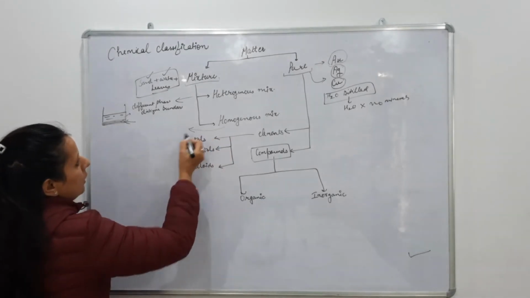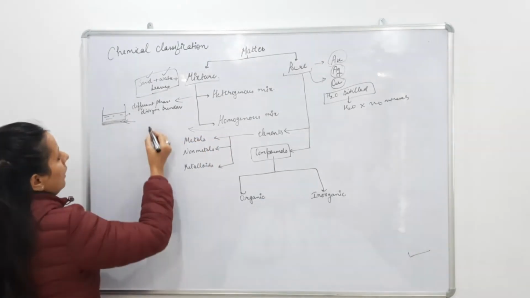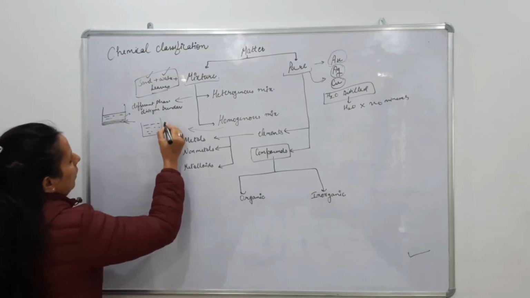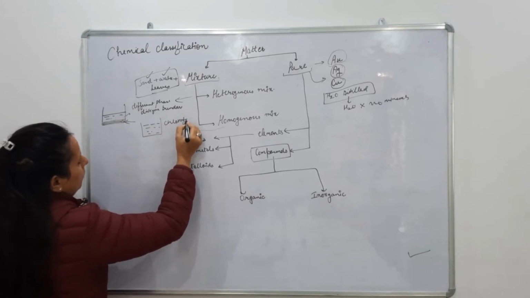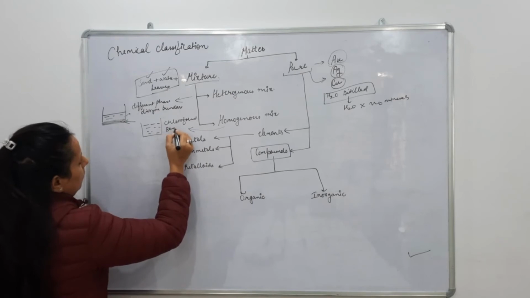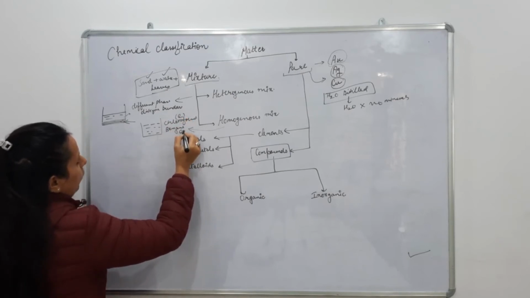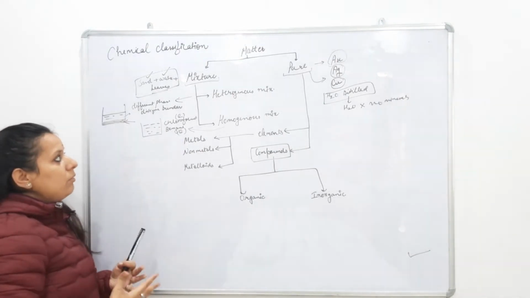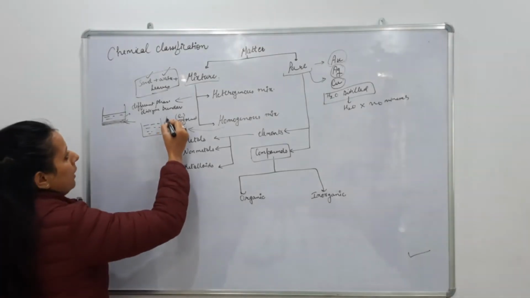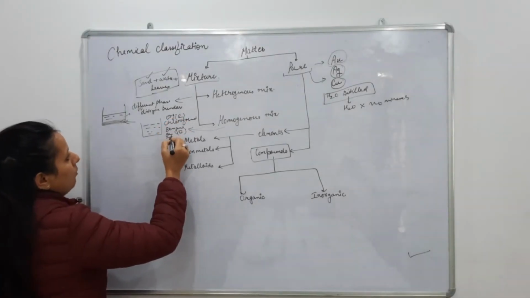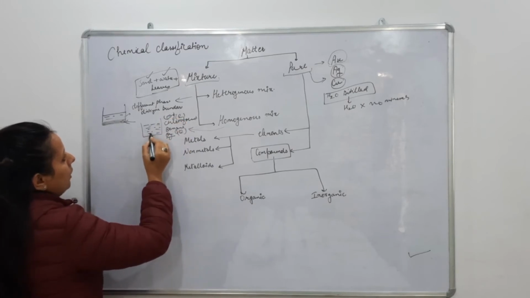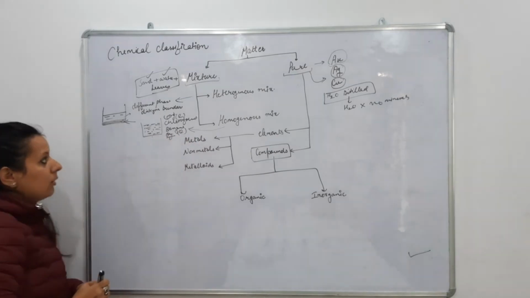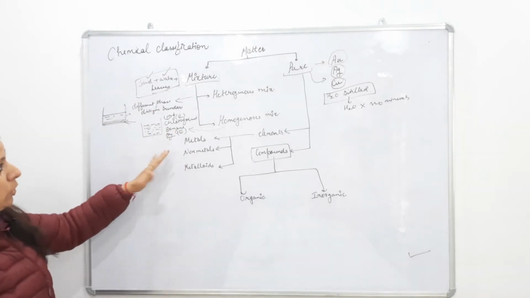Now next is homogeneous mixture. Homogeneous mixture means here we cannot distinguish between two phases. For example, I am taking chloroform plus benzene. These both are in liquid phase. And they can easily mix and gel up easily with each other, as they both are organic compounds. So they can easily mix with each other, and therefore they will form a homogeneous mixture. So these are the examples of homogeneous mixture.